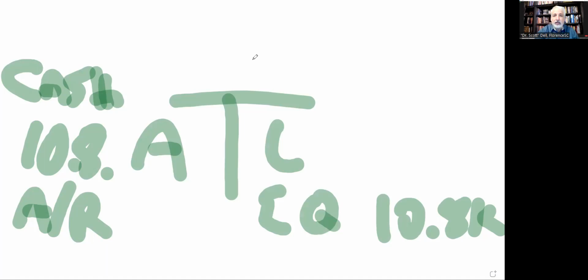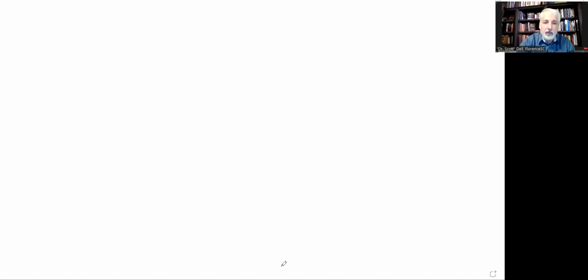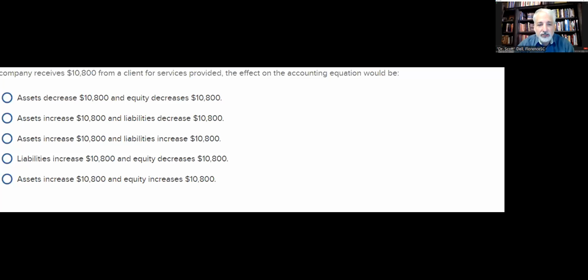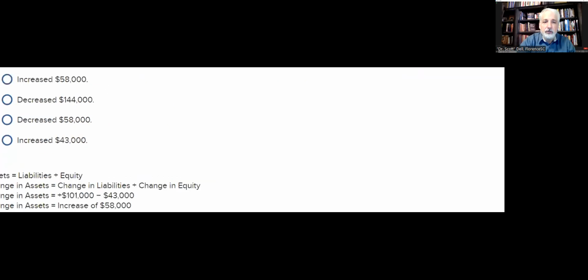So the proper answer to that question, and let's go ahead and clear that out. And let's go back to the share and take a look at our question directly. And the last item, assets increase 10.8 and equity increases 10.8. So that's why that's happening. That T account goes with that. Let's go on to question 3.